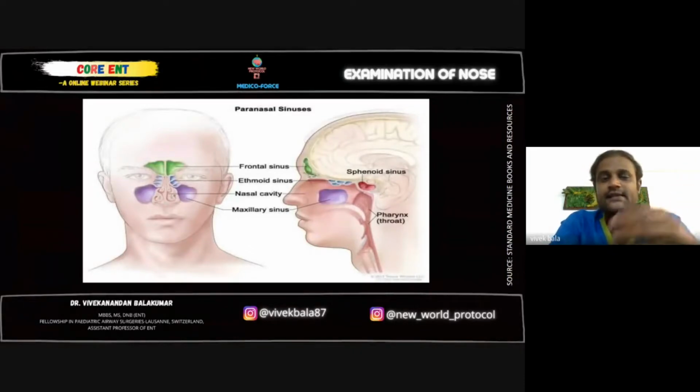In severe cases of frontal sinusitis, the patient might present with swelling in this region, called Pott's puffy tumor, or osteomyelitis of the frontal bone, which occurs due to recurrent frontal infections. The bone also gets infected, and it sometimes ruptures the skin and you can see a swelling and pus discharge there. Next.